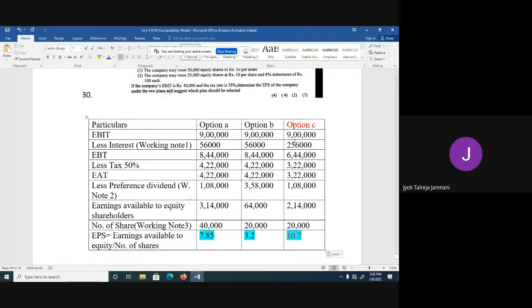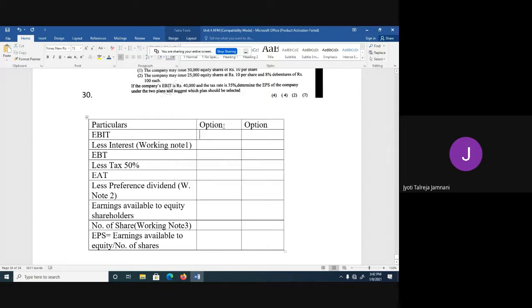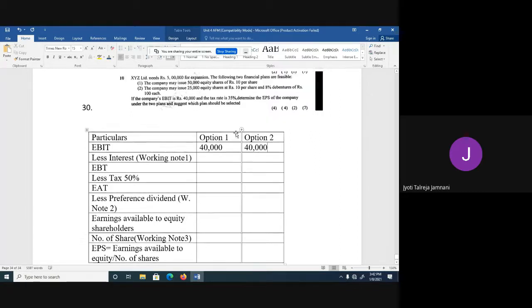There are only two plans, so we'll consider only two plans. Plan 1 and 2. The EBIT is given, 40,000. Less interest.